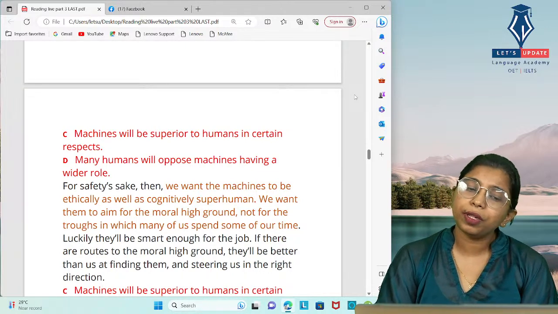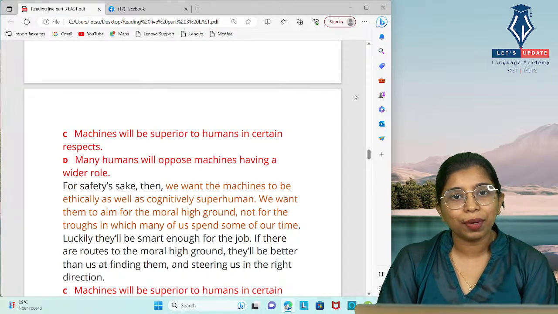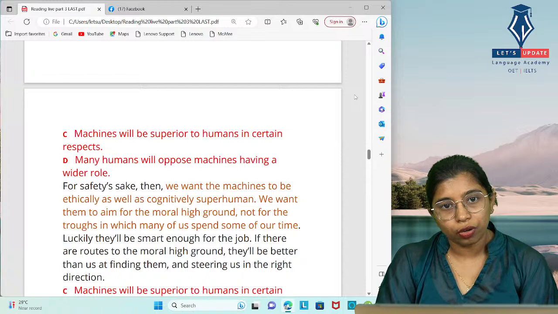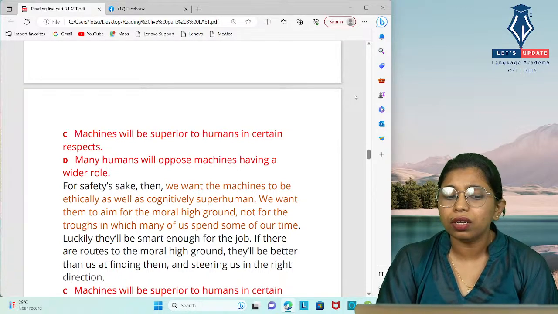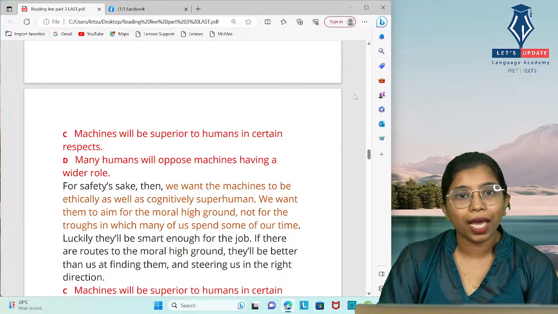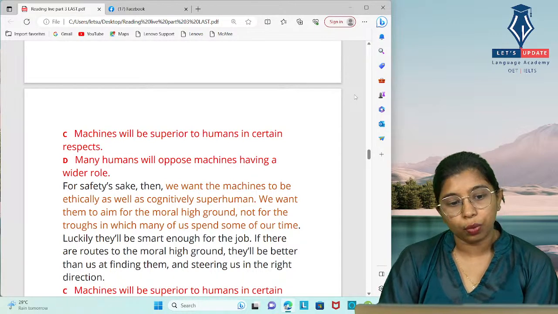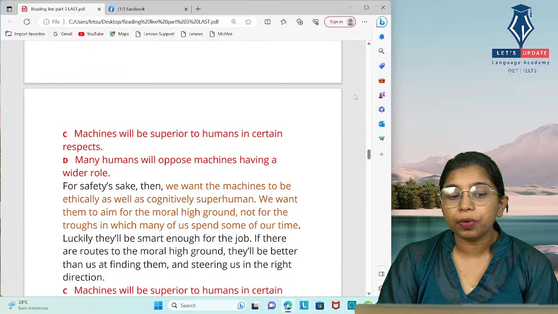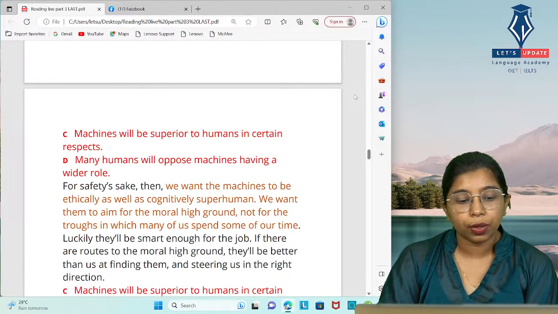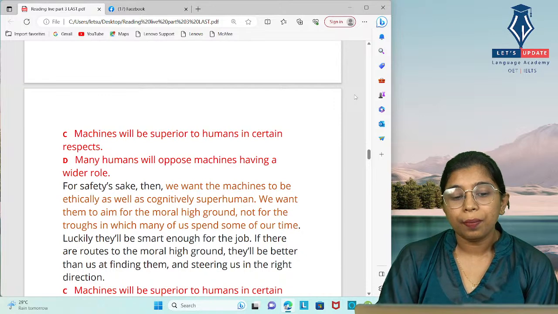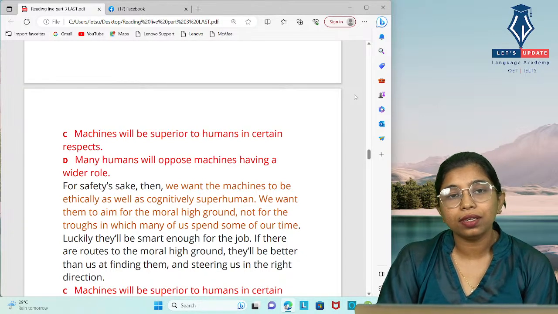And sometimes people used to waste their time by spending on social media or maybe on a lot of things without any prior plans or specified goals, or that can be avoided, or it can be improved when it comes to machines, because they are cognitively superhuman and they aim for the moral high ground and not for the traps in which many of us spend our time.